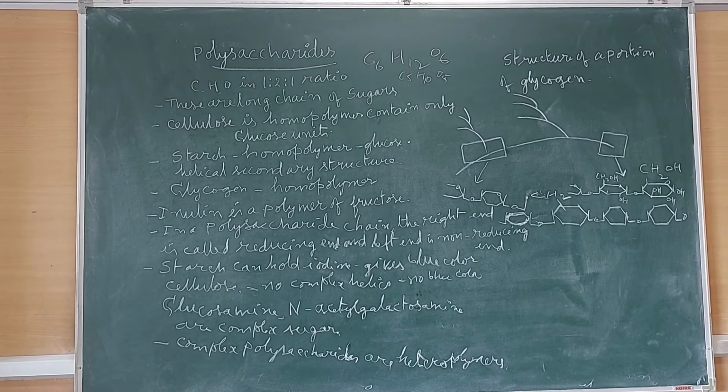Okay, and then I have given some more points. Glycogen is a polysaccharide. Glycogen is a reserve food of animals, bacteria and fungi. Glycogen is popularly called animal starch. Glycogen is mainly stored inside liver and muscles.